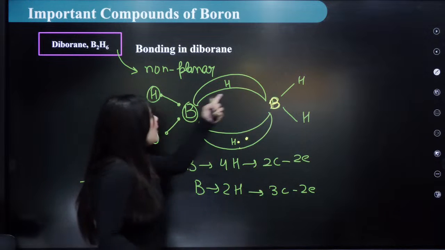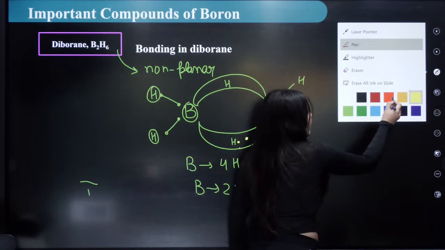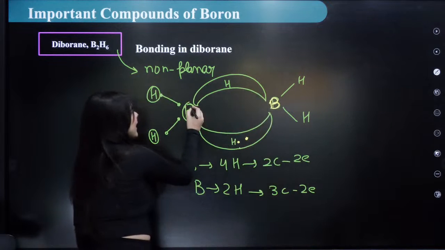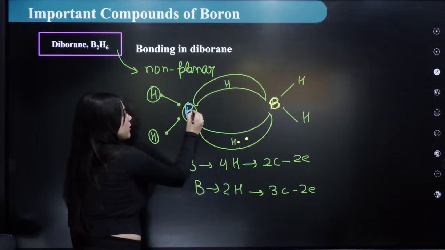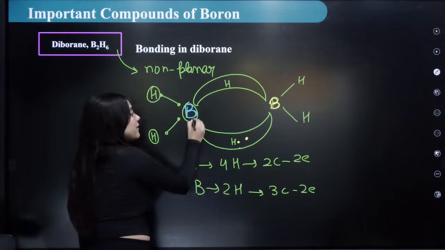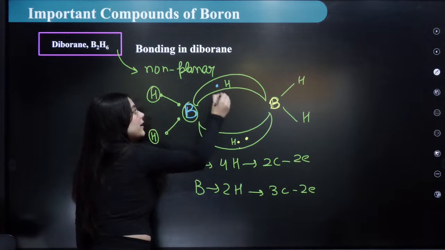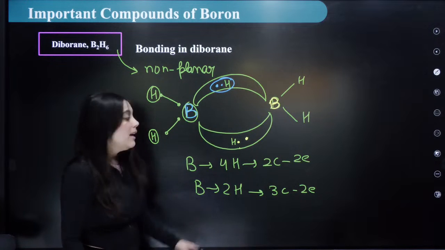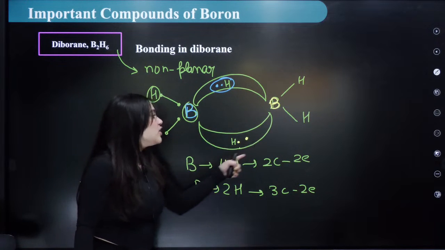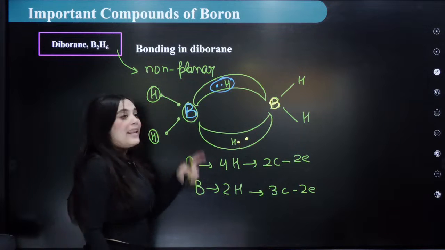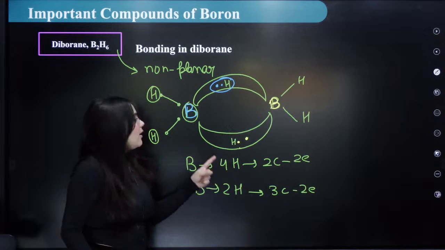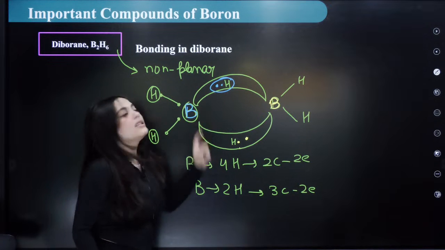Now the other boron gives its electron to the other hydrogen, and that hydrogen gives its electron too. So for this hydrogen only this boron shares an electron, and for the other hydrogen only the other boron shares.